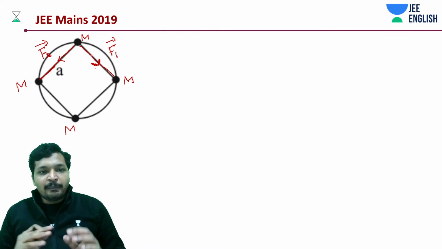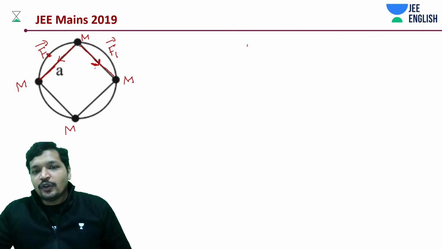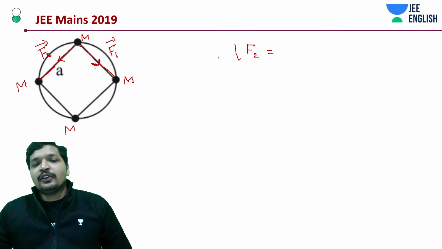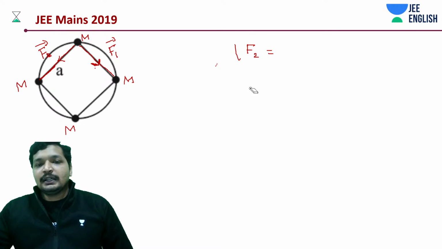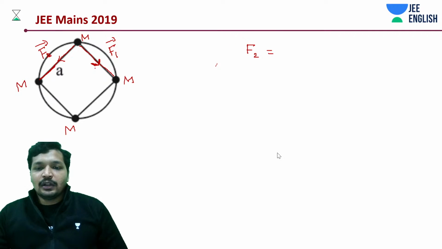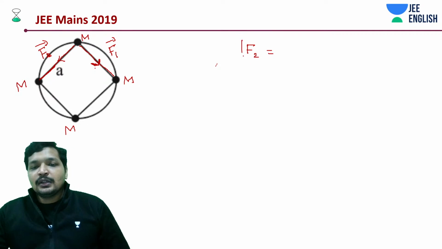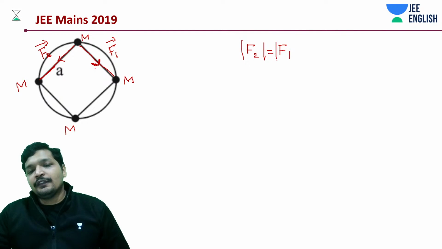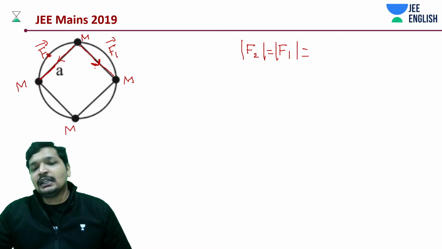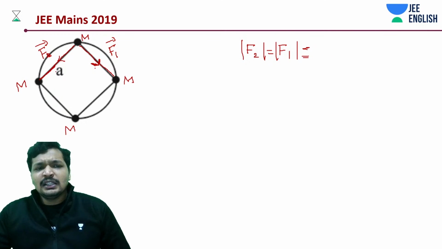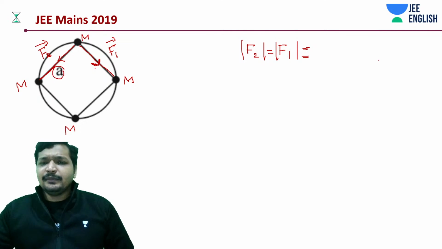Now, magnitude wise, let's get into the exact numbers later on. Just let's focus on this problem. So force F1 is equal to force F2 in magnitude. How much is that? That is going to depend on the distance between them.